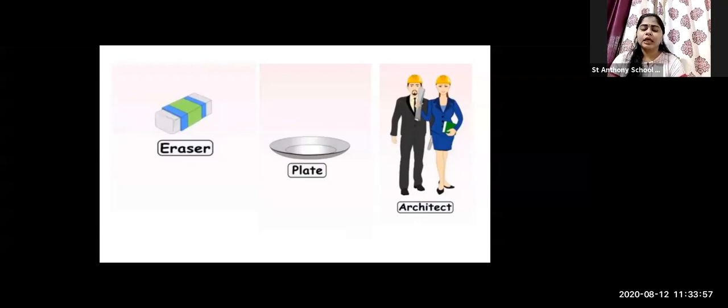Good. Now, tell me, the rest two, eraser and plate, are what? Eraser and plate is an example of what? Common or neuter? Or masculine and feminine? Eraser and pen is an example of neuter gender noun. Okay, neuter. Fine. Isha, good. Neuter gender noun. Good, everyone. Thank you for your response.